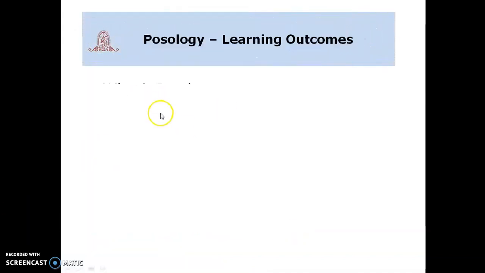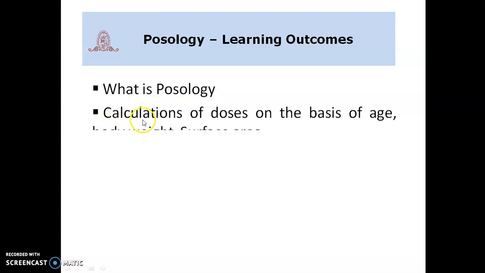What we learned from this topic posology is what posology is and the calculations of the doses on the basis of age, body weight and surface area. If we have problem sums based on posology, and we have to calculate the number of doses for the respective drugs on the basis of age, body weight and surface area, then all these formulas which we have studied in this presentation are used for calculating the number of doses of various drugs.